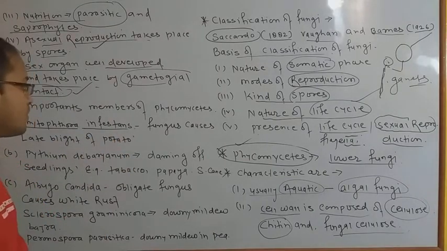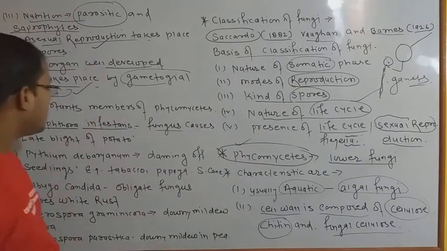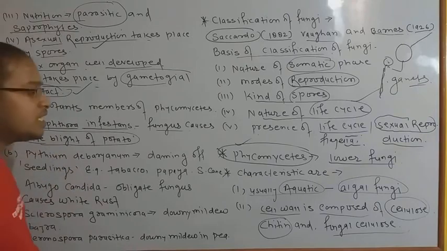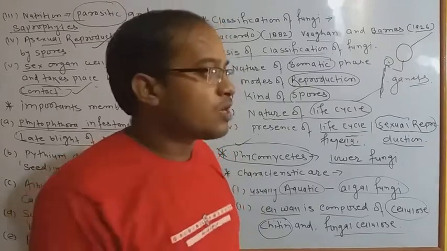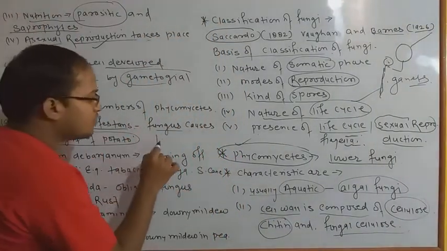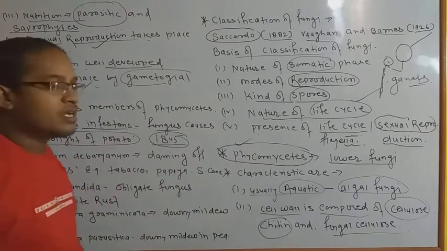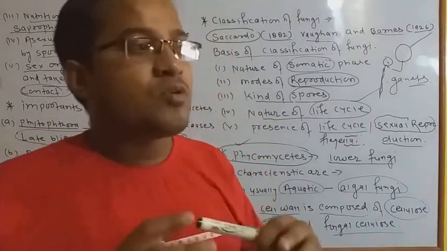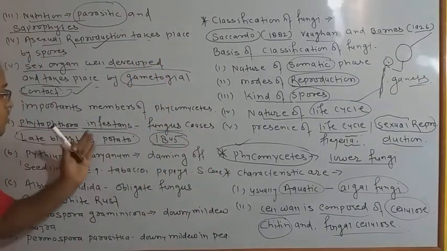Phytophthora infestans is a dangerous fungal disease which generally causes the late blight of potato. Late blight of potato means it does the rotting of potato. It is capable of spoiling entire potato crops. We are taking an example of Europe in 1845. In 1845 there was a great disaster in the agriculture field of Europe. At that time all the potato crops were ruined by the actions of late blight of potato.